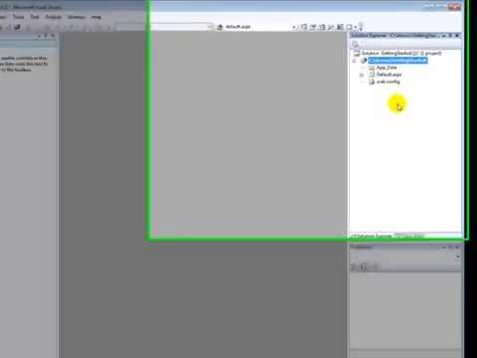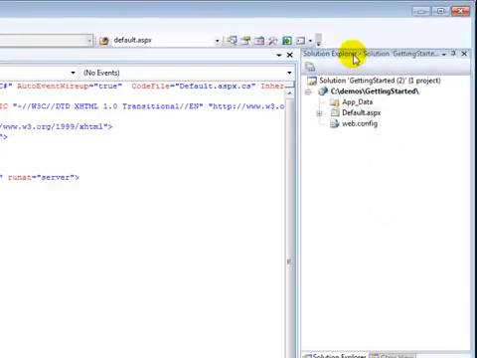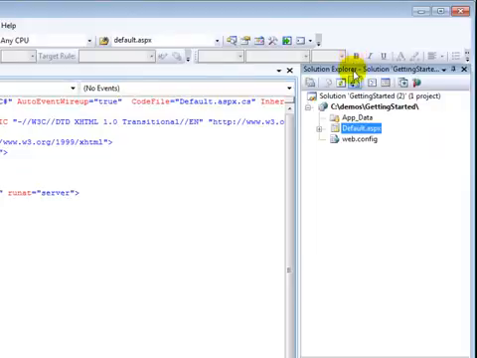You'll see, as we come up to our Solution Explorer window, as the files get created, it creates a new solution called Getting Started. We have a folder, C Demos, Getting Started. That's the location of the site. There's some default folders that are added here.